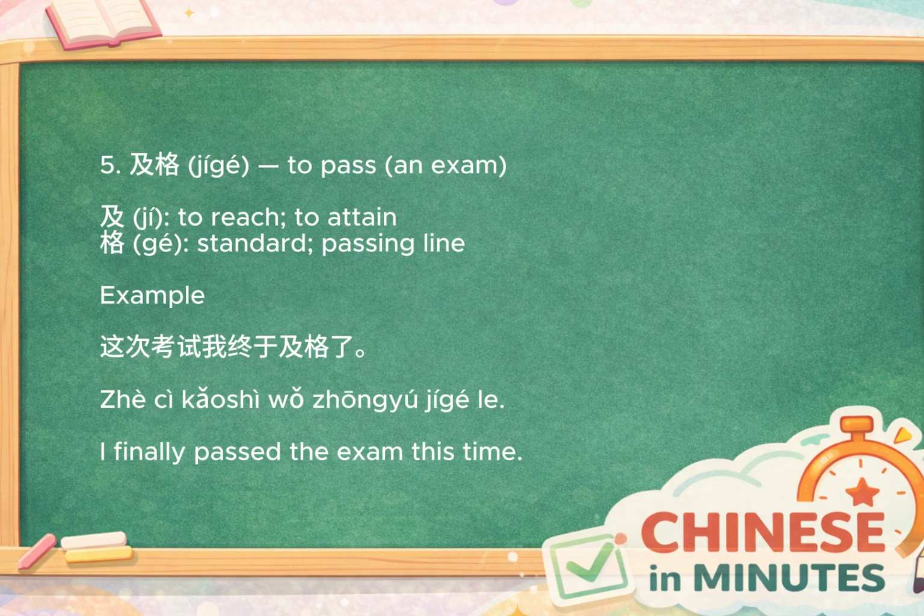Next is 及格, which means to pass an exam. The character 及 means to reach or to attain. Together with 格, meaning standard, the word literally means to reach the required standard. For example, 这次考试我终于及格了. I finally passed the exam this time. Picture yourself running toward a finish line. The moment you reach the passing line, you've 及格.